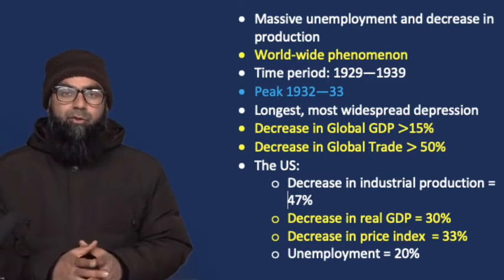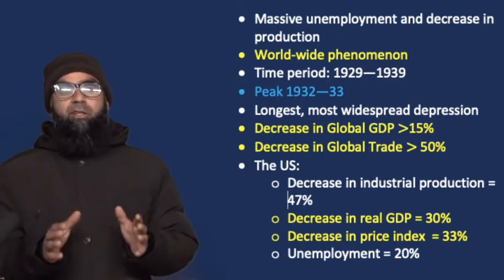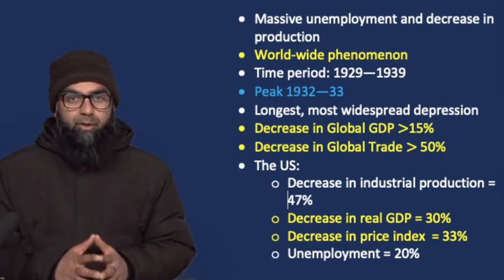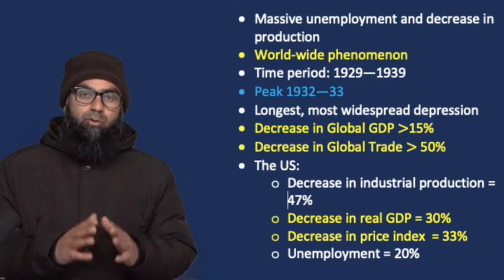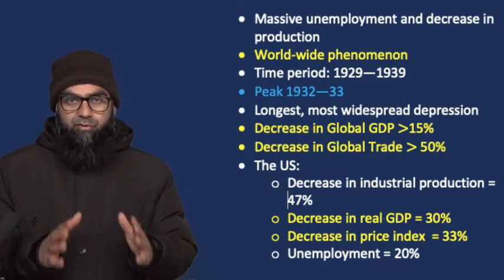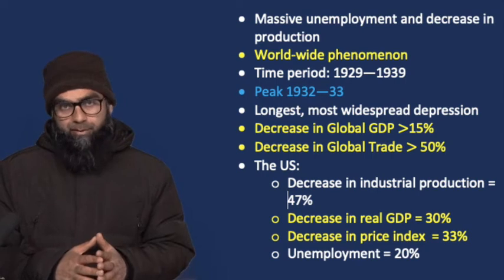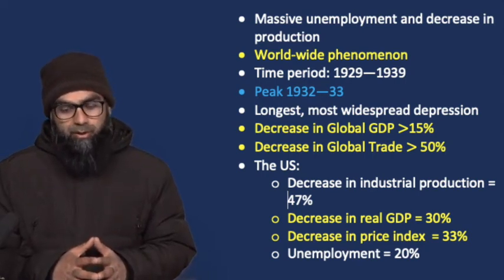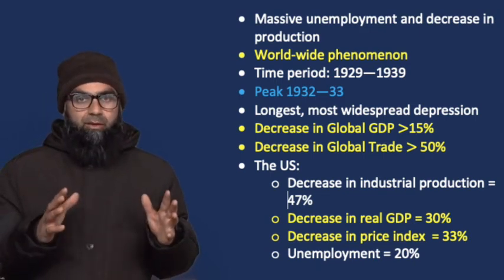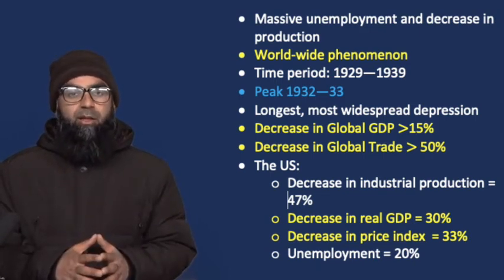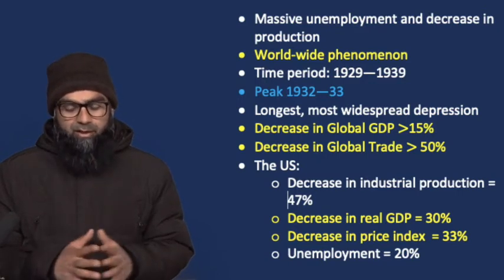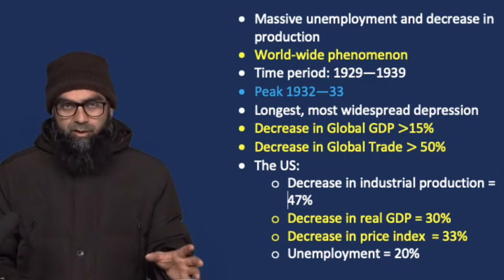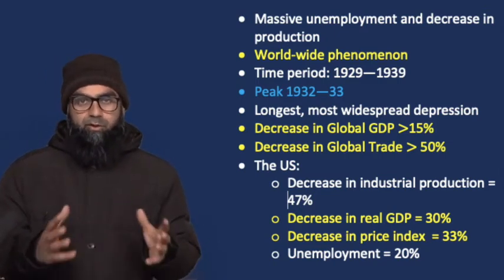Now, when we talk about the United States of America, the industrial production was reduced by 47%, almost 50%. Half the industrial production was gone. What industries produced earlier, now only half of that was produced. There was a 30% decrease in the real GDP of the economy. There was more than a 30% decrease in the general price level, and unemployment was greater than 20% in that very economy, the world's greatest economy.